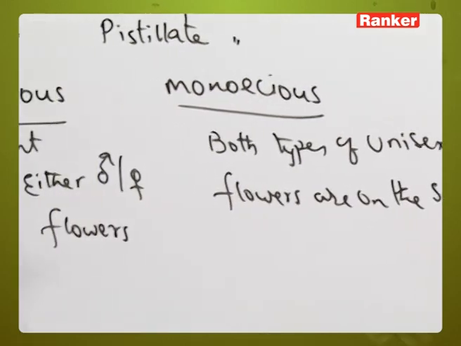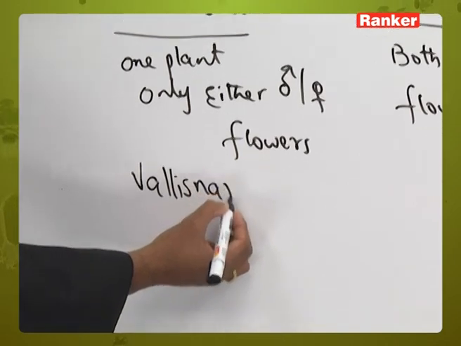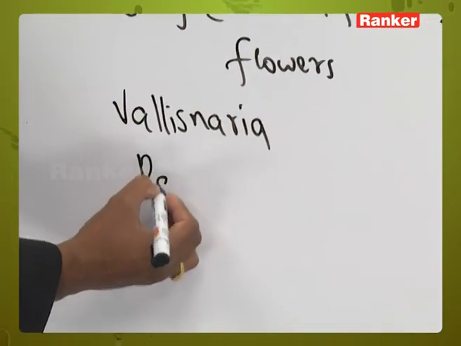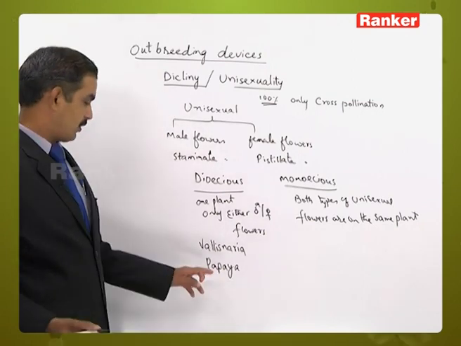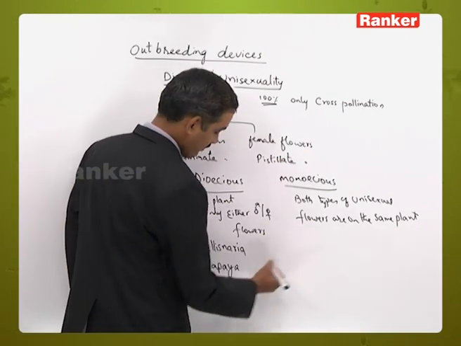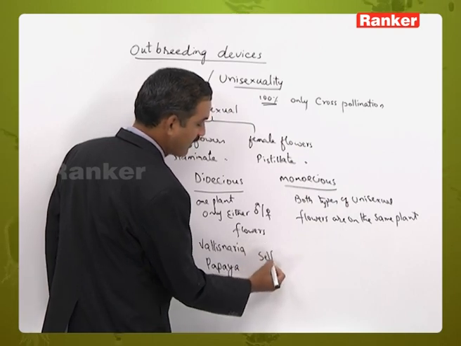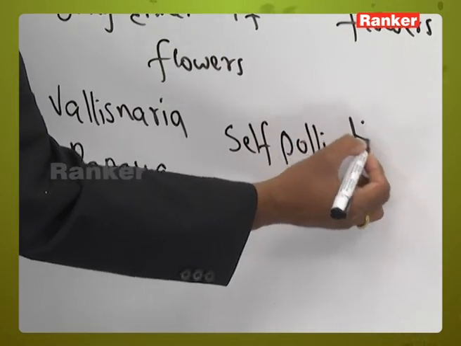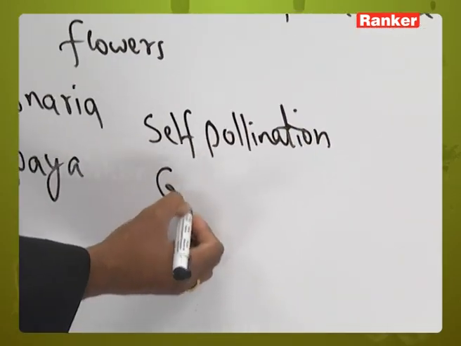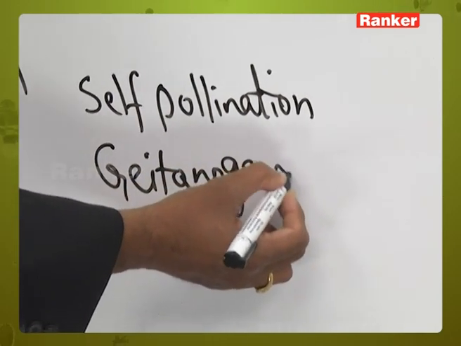Both of them show unisexuality, or the dicliny condition. The dioecious condition can be seen in examples like Vallisneria and papaya. In these plants self-pollination is avoided, and geitonogamy is also avoided.